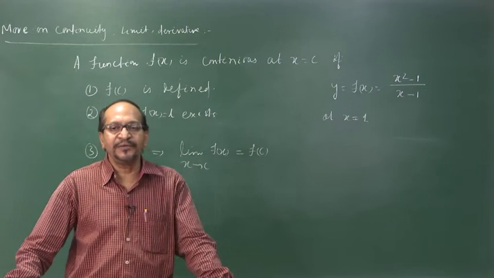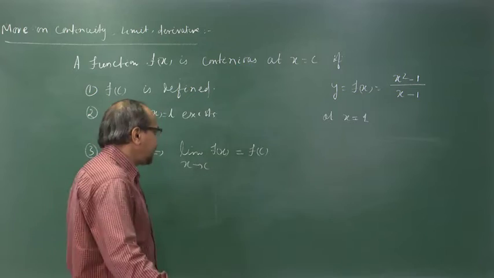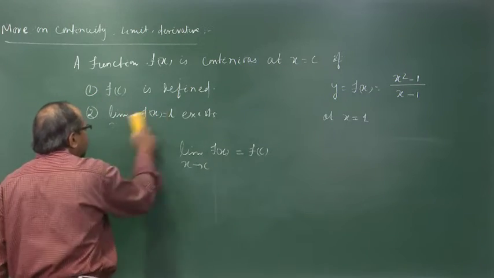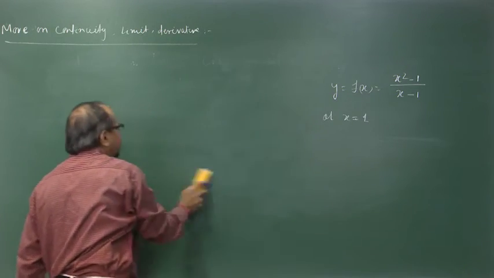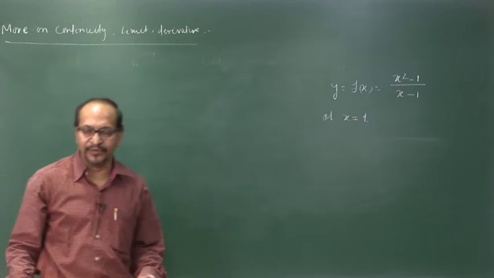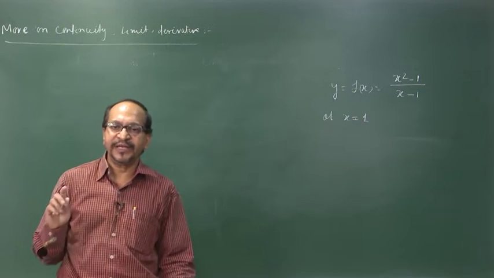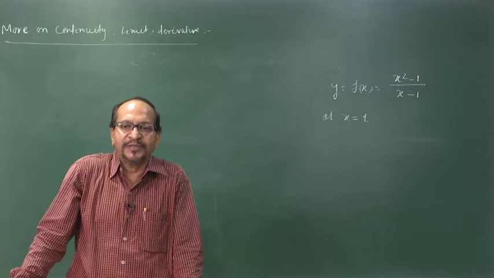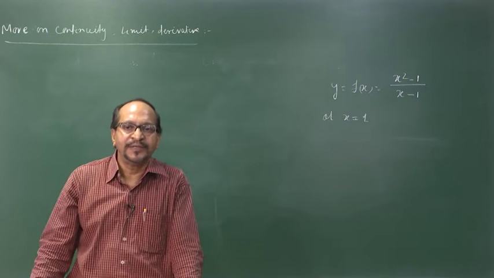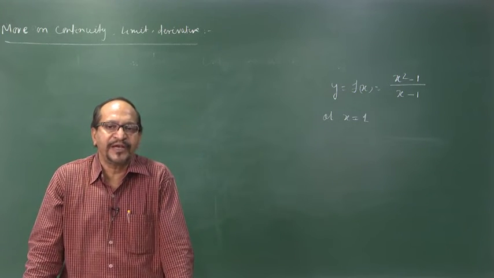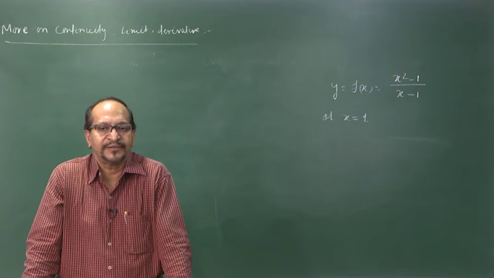But what is the limiting value at x is equal to 1? When we say limit x tends to 1, that means x is not equal to 1, but x can approach a value as close as possible to 1.